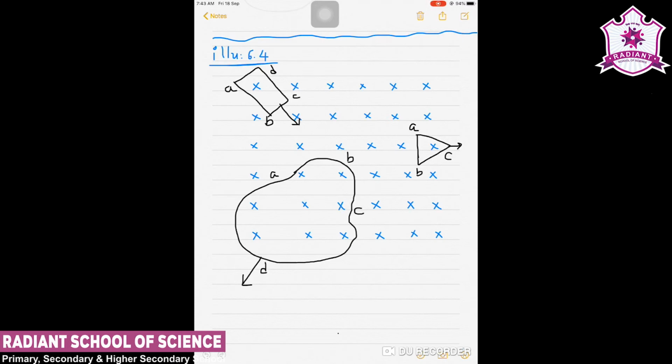First of all, we have to imagine in which direction the magnetic field will be, and the induced EMF will oppose it.